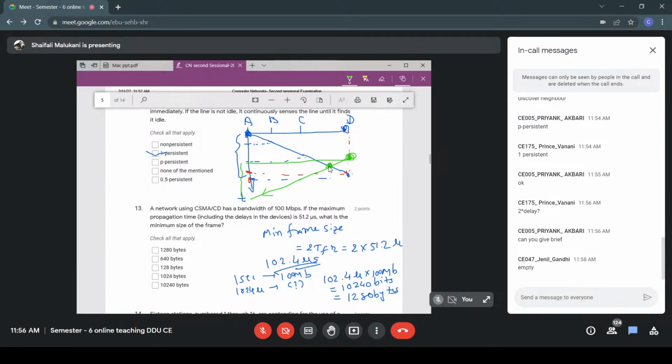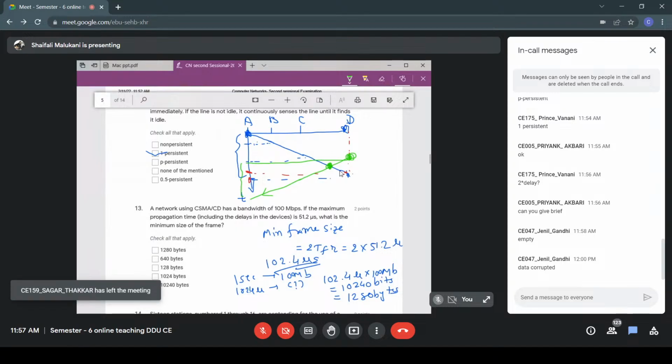Now, collision happens means what happens to the signal of A? Actually, when a collision happens, the data is corrupted, a one becomes zero, the voltage level changes. That is what happens. There will not be a boom or bam, we are not going to hear any noise. It will not be like that. The data will get corrupted, right? So here the data will get corrupted, and how will A come to know that my data is corrupted?